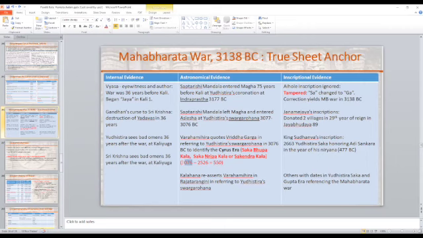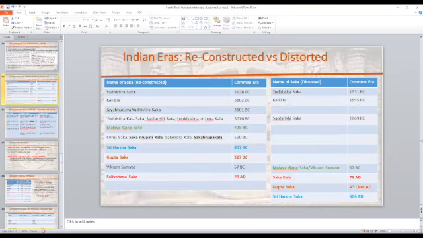And that 3076 is the year in which Yudhishthira attained Swargarohana. And this is important because the Kashmir calendar starts with the year 3076. That is why it is also called Kashmir Abda. You see, Yudhishthira Kala Saka means after the Swargarohana. Kala means at the end of his time.